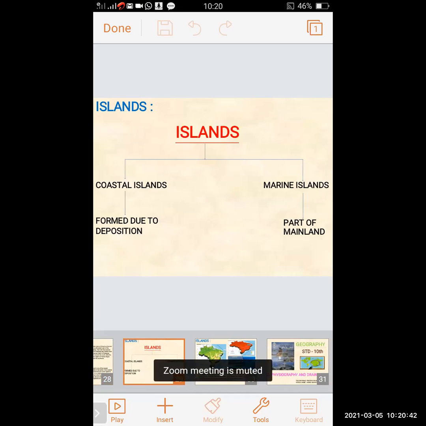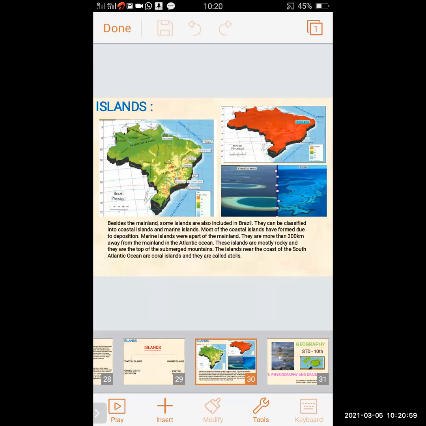There are two types of islands: coastal islands and marine islands. Now we will revise the islands. Besides the mainland, some islands are included in Brazil. They can be classified into coastal islands and marine islands. Most of the coastal islands are formed due to deposition.